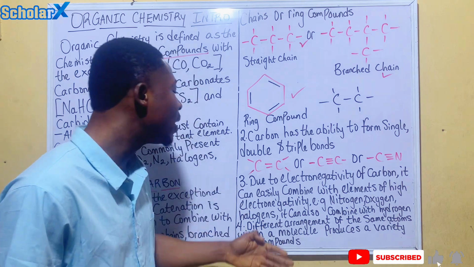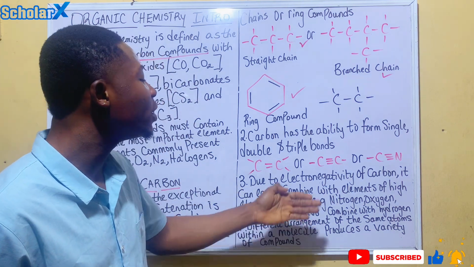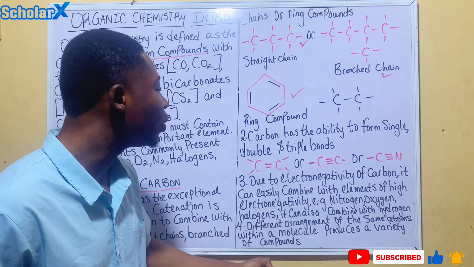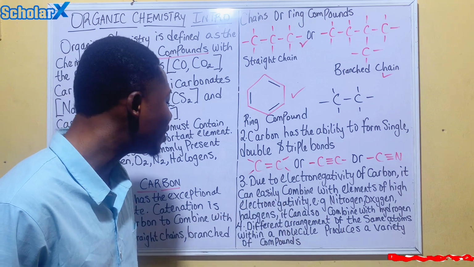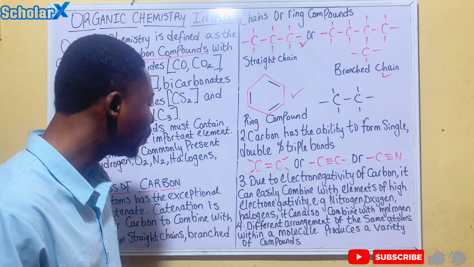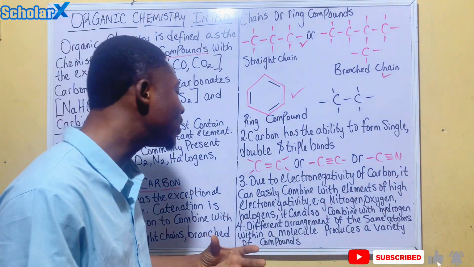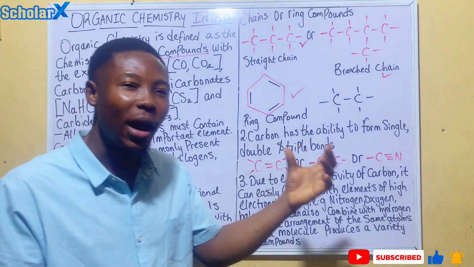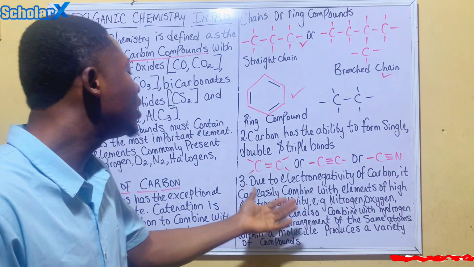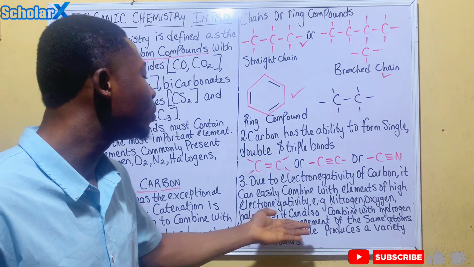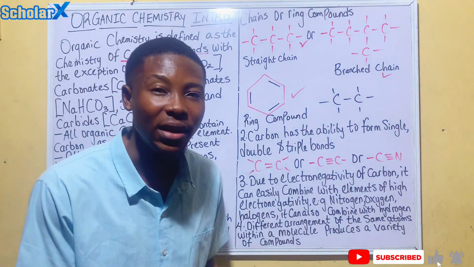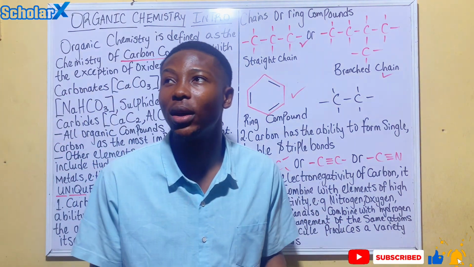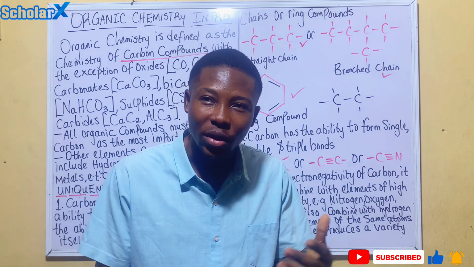Now the fourth one says different arrangements of the same atoms within a molecule produce a variety of compounds. Carbon has the ability to be arranged in different forms. That's when you talk about isomerism.